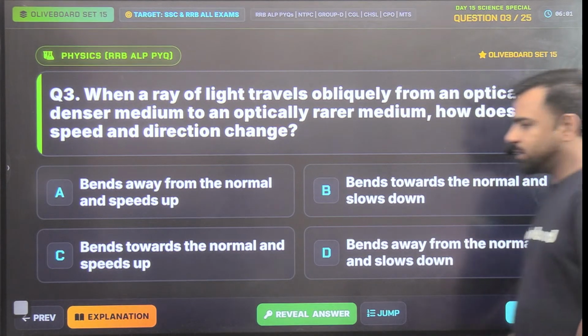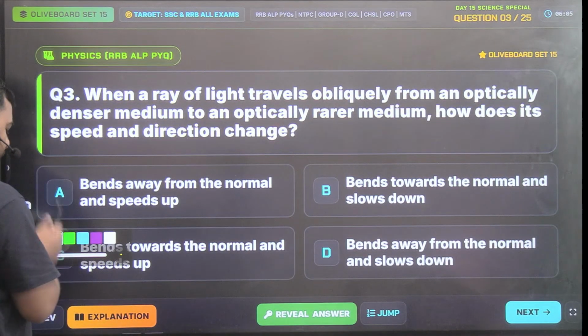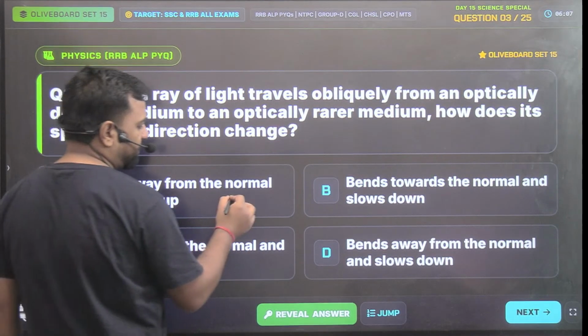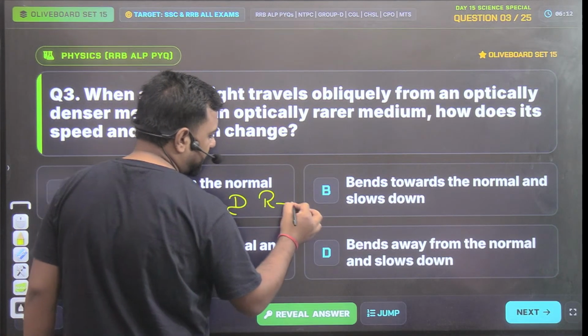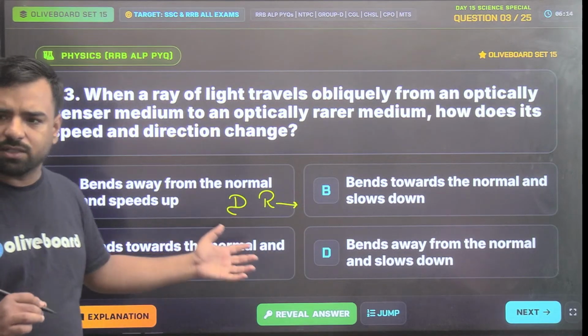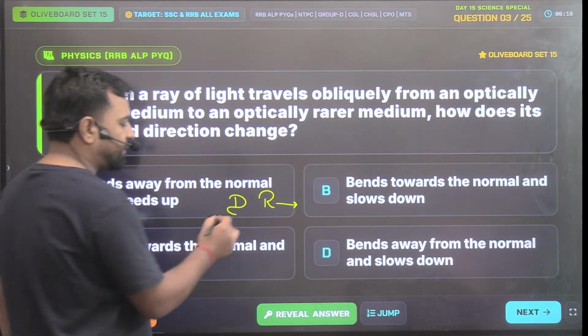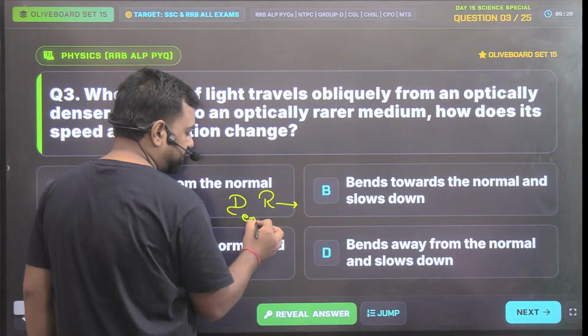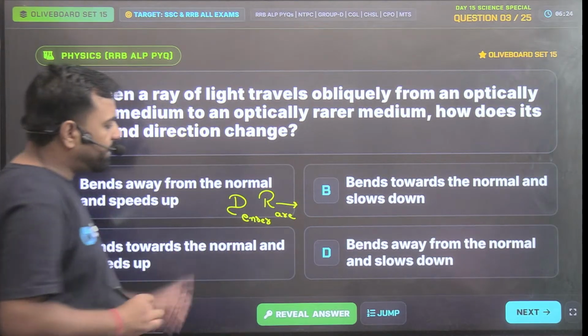So guys, for this, we must know that whenever the ray of light is traveling from denser to rare medium, that's in Hindi terms, but I think you can try to link it. So DR, where D stands for denser and R stands for rare. Why am I writing like this?